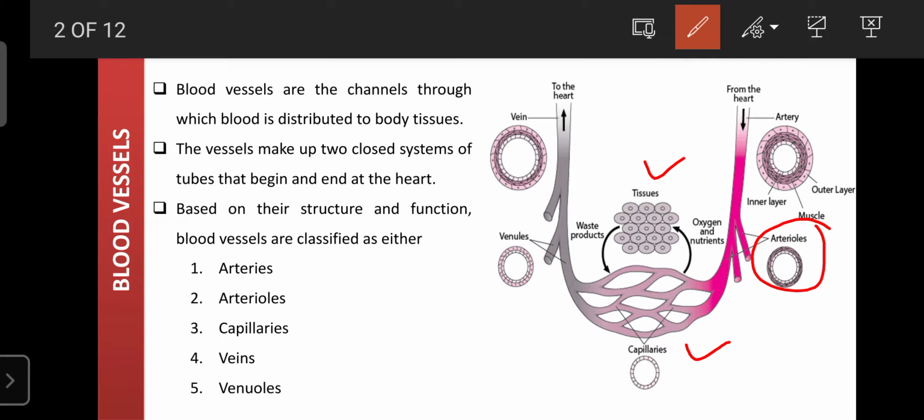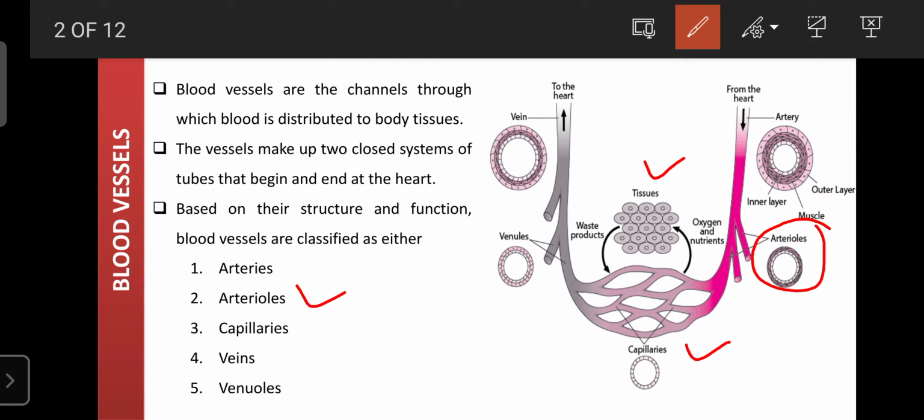It is made up of the 3 layers. And its function: it always carries the oxygenated blood, or it carries the blood away from the heart. So those are blood vessels. They carry the blood away from the heart, and those are known as the arteries. Then these arteries branch into small blood vessels, and those are known as the arterioles.